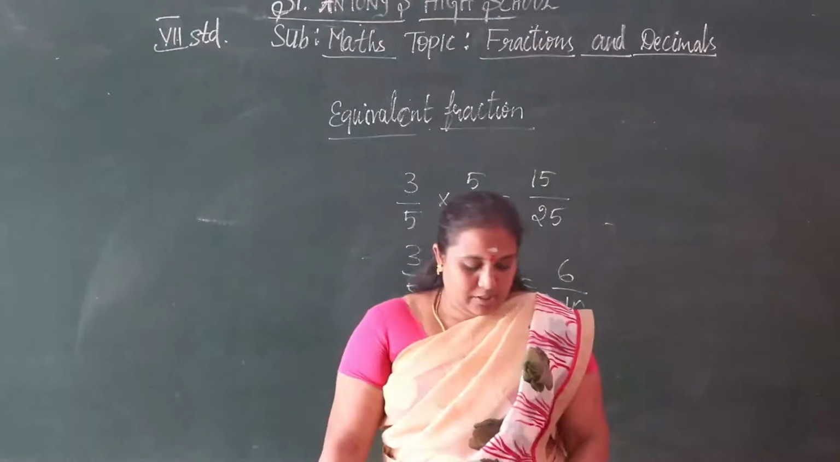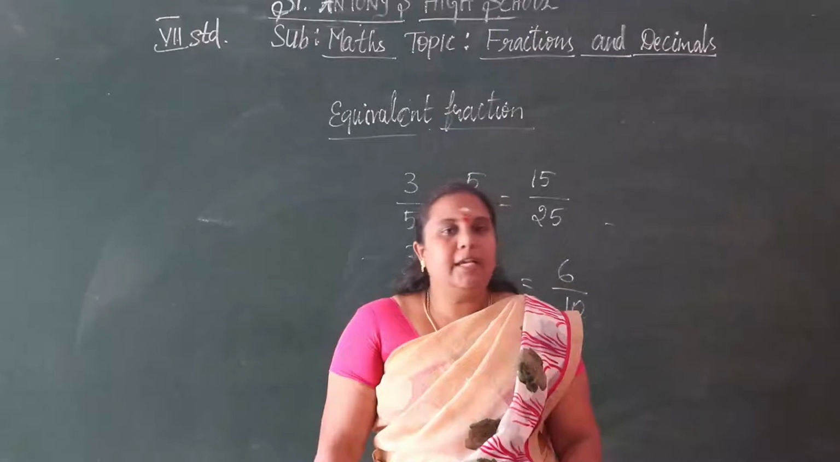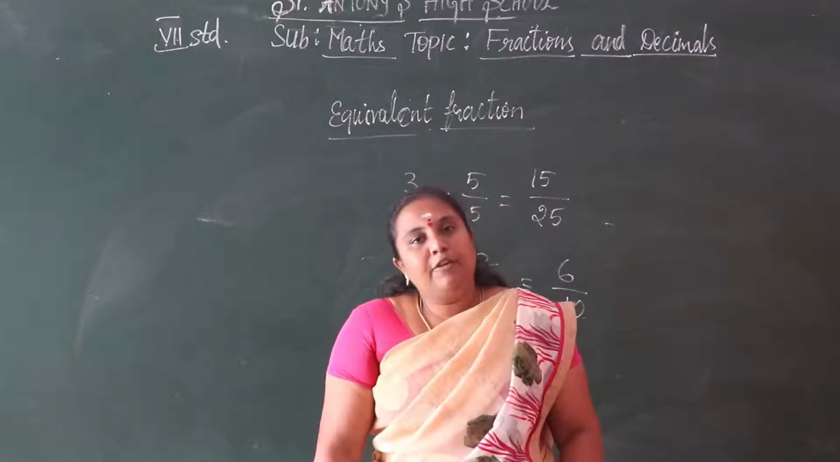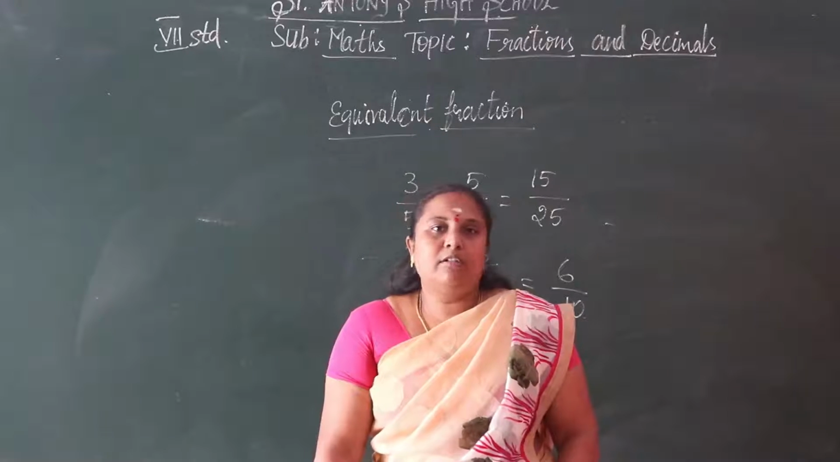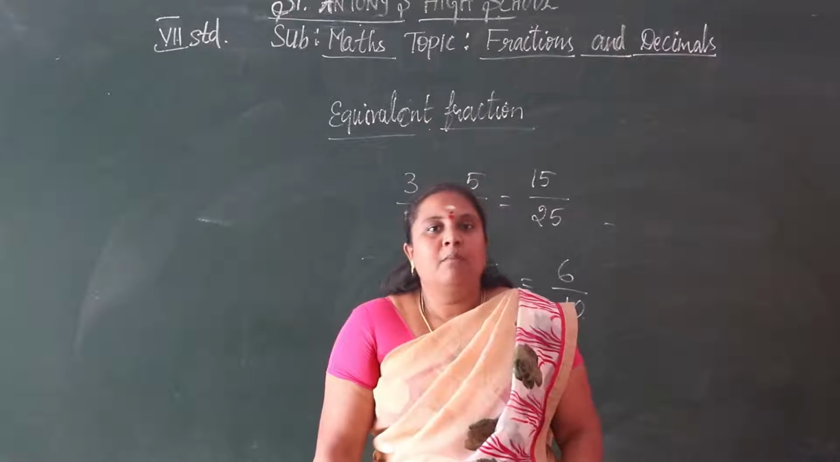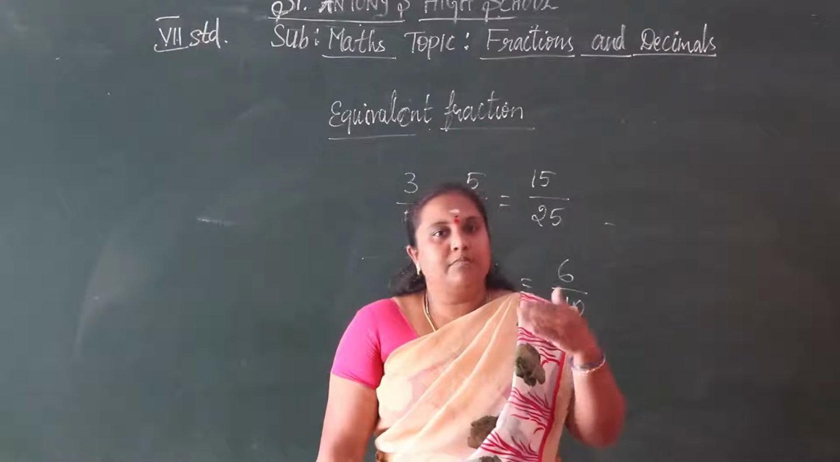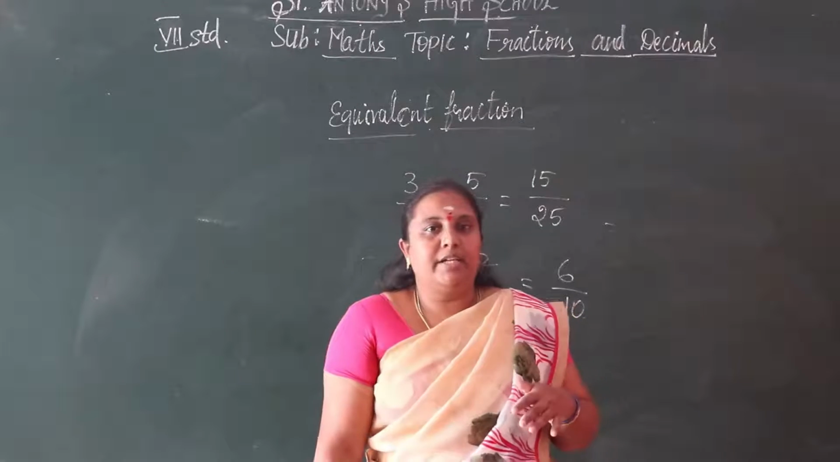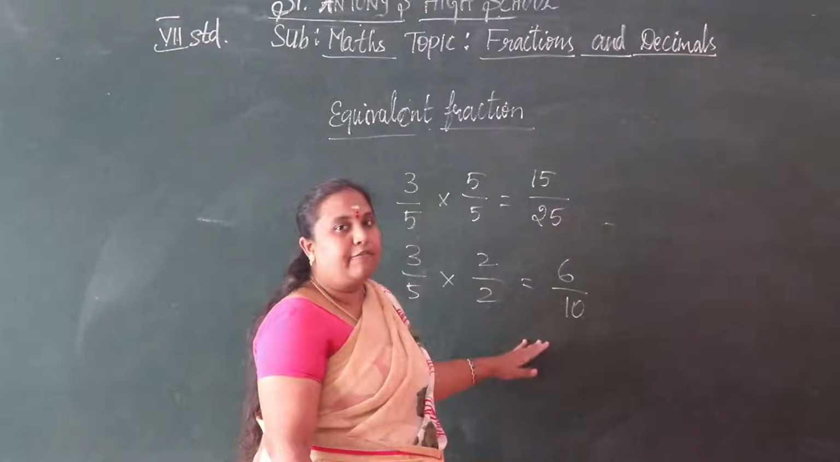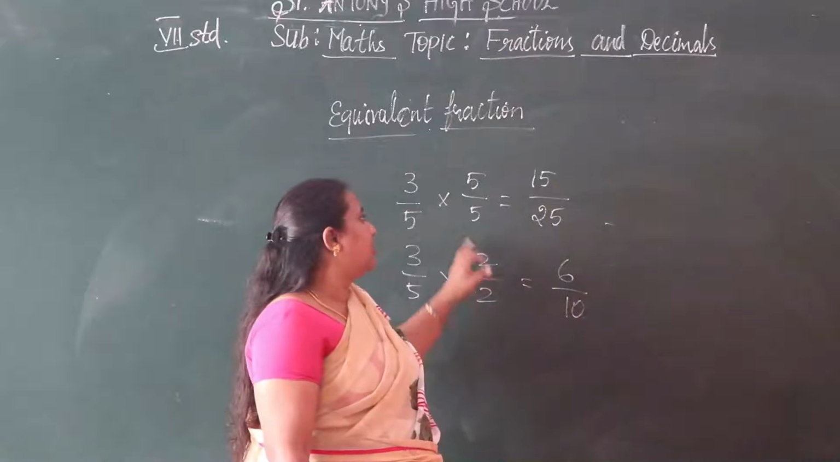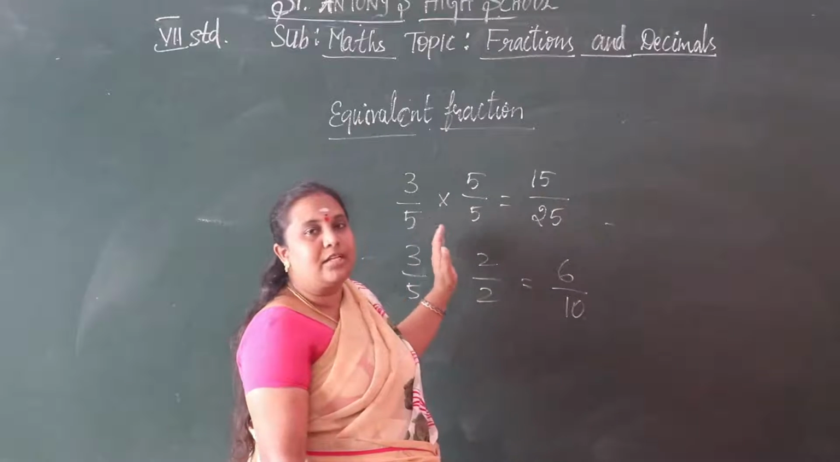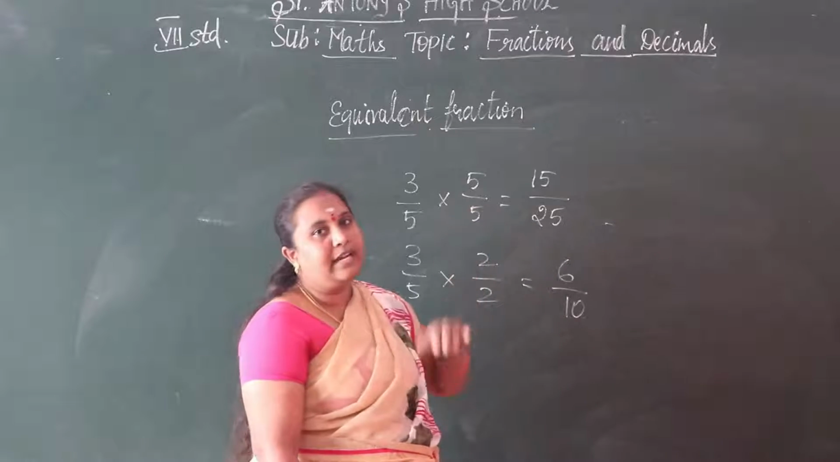Okay, understood, children? So if we multiply numerator and denominator by the same number, we get the equivalent fraction. If we are multiplying or dividing by the same number on both numerator and denominator, we get the equivalent fractions. Now we are taking a fraction, and this fraction can be multiplied or we can divide.